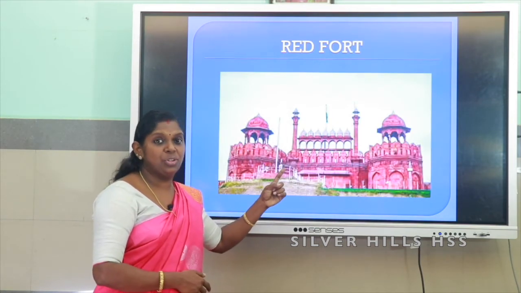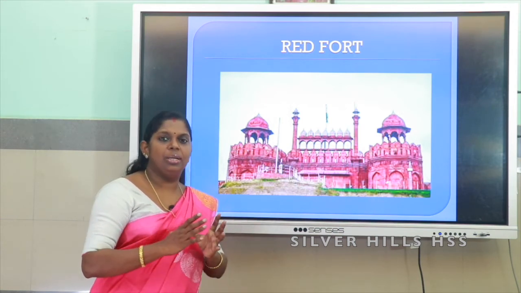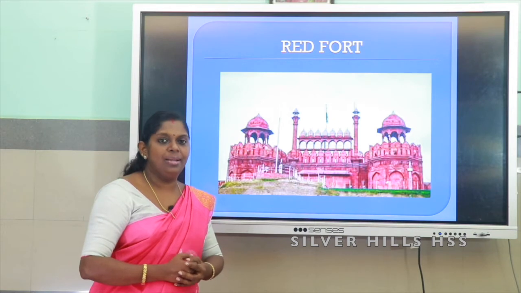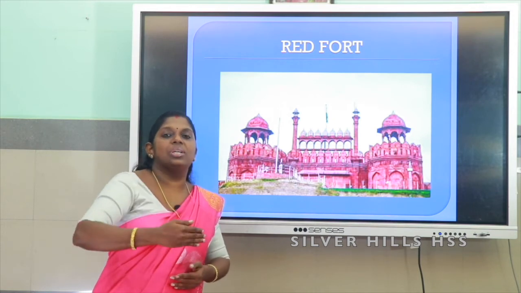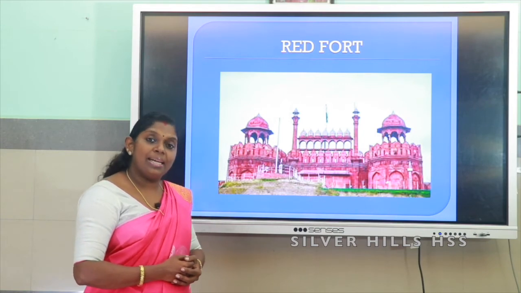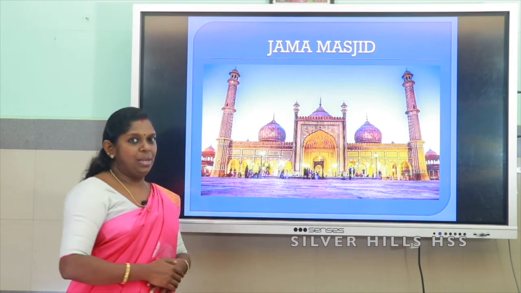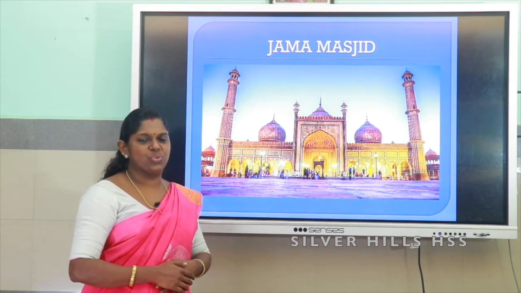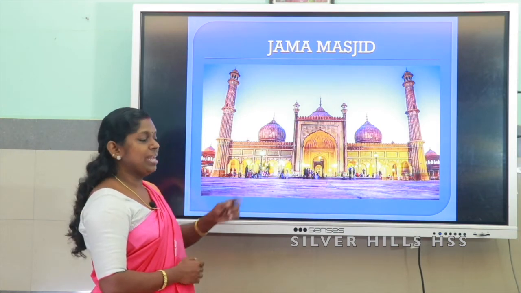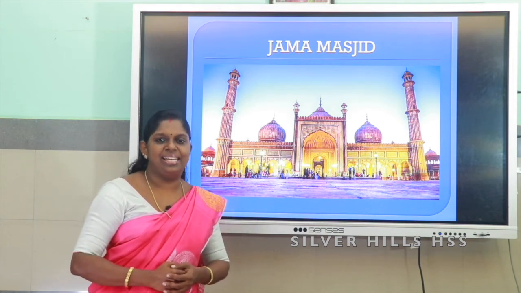Let us go to the next architecture. Have you seen such a thing? Yes, it is the Red Fort. Shah Jahan was ruling from Agra, but he wanted to change his capital to Delhi. As a result, he constructed this fort in Delhi. Now, we will move on to the next construction. This is known as Juma Masjid, and Juma Masjid is in Delhi.